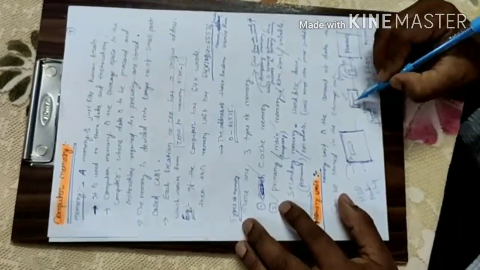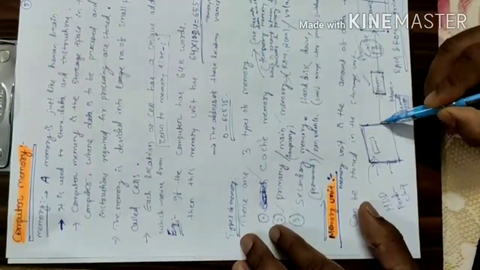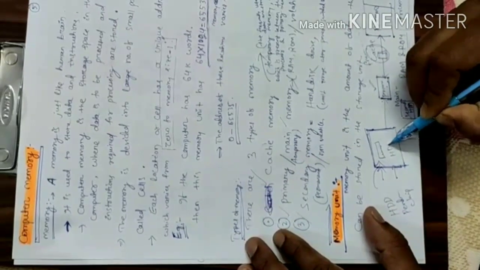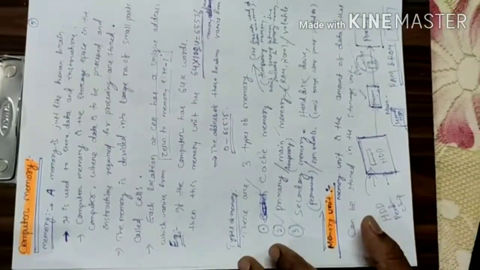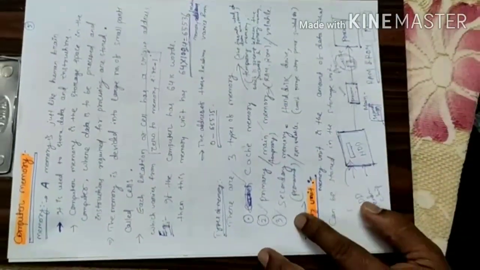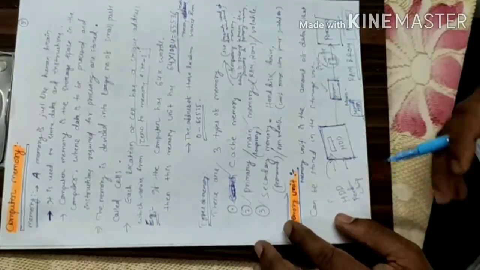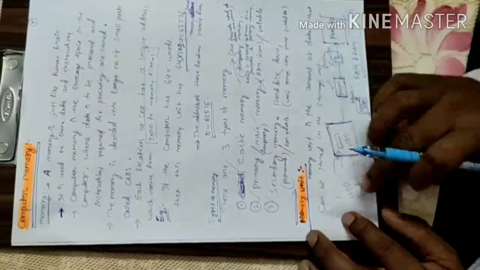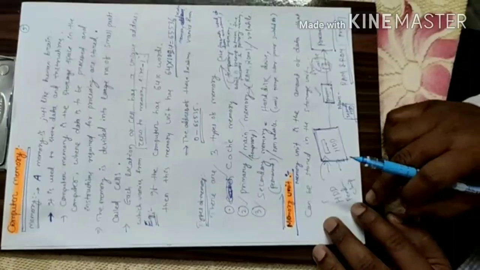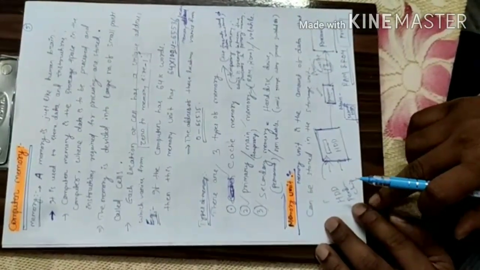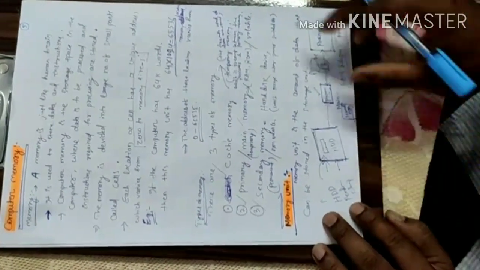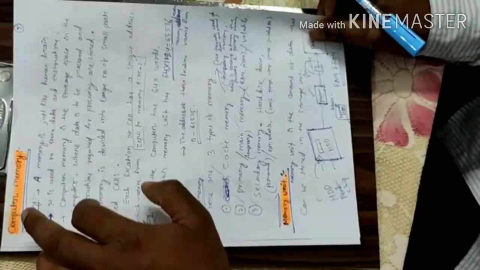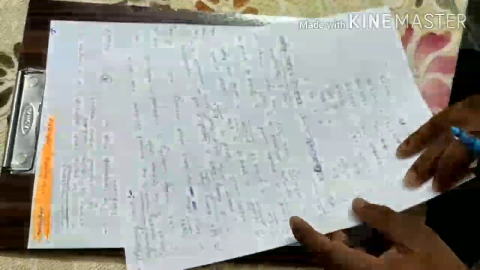See, RAM is primary memory. RAM is present in between the hard disk drive and the processor. Secondary memory is the hard disk, as I told you. It won't erase the data even after the power is switched off. This is all about your computer memory.